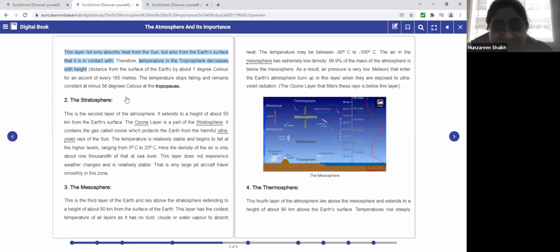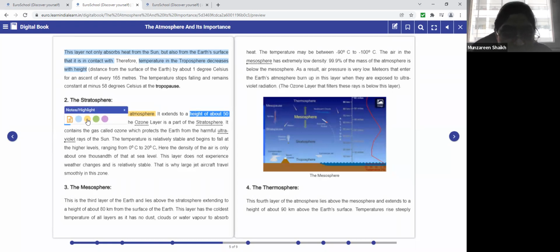Next is the stratosphere. So this is the second layer of the atmosphere. Okay, please underline this. Stratosphere is the second layer. Now, from where does this extend? It extends to a height of about 50 kilometers from the Earth's surface.